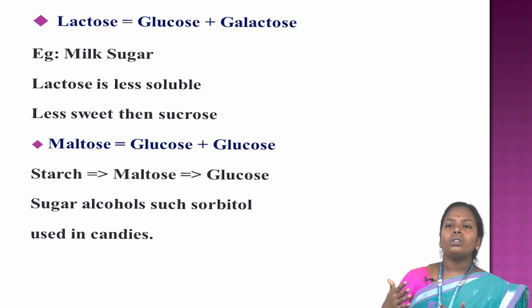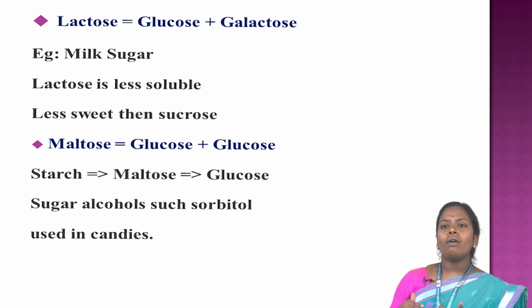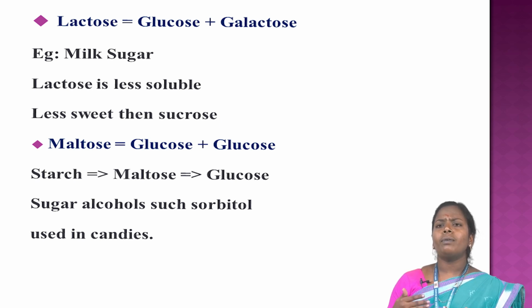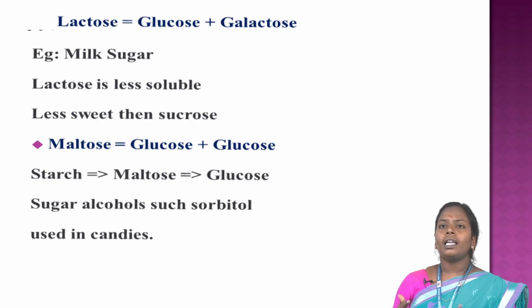Glucose plus galactose equals lactose, the primary sugar of milk and milk products. Many people have problems digesting large amounts of lactose. Glucose plus glucose equals maltose, produced with starch breakdown. It is used naturally in fermentation reactions and in beer manufacturing.